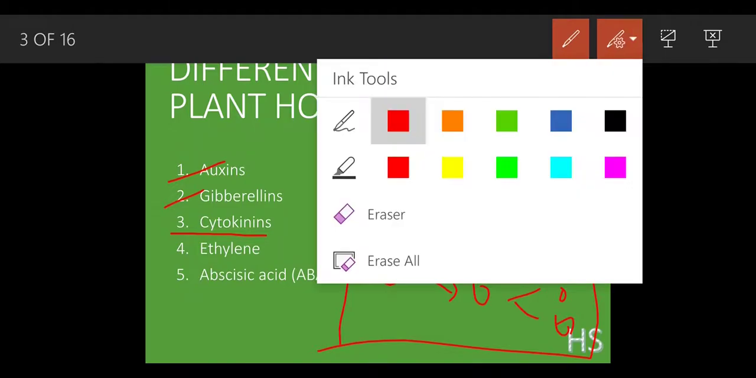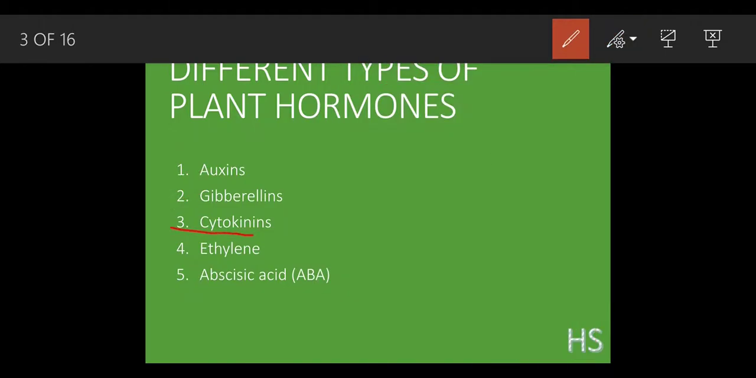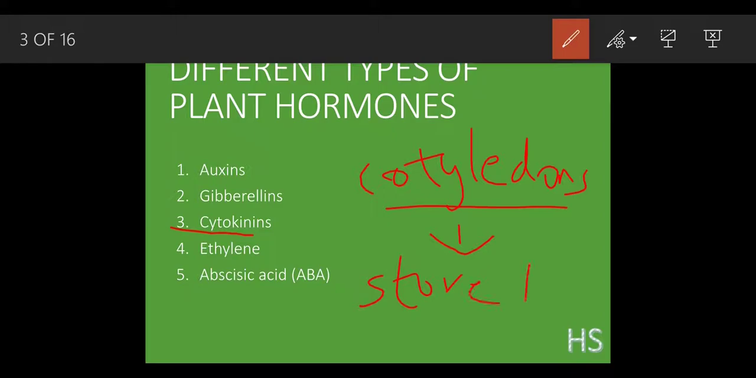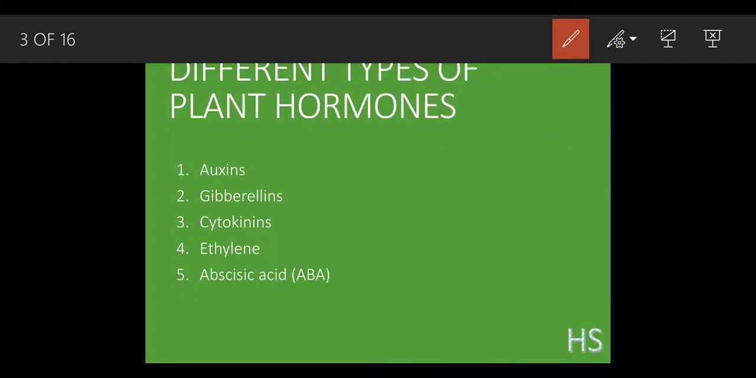Cytokinins also help in the expansion of the cotyledons. You have already heard about this word in your 9th standard. What is a cotyledon? A cotyledon is a structure in which the seed stores food. If you look at the structure of a kidney bean, this part is the cotyledon, where the bean stores up the food.